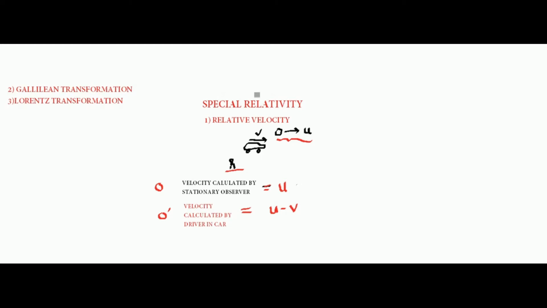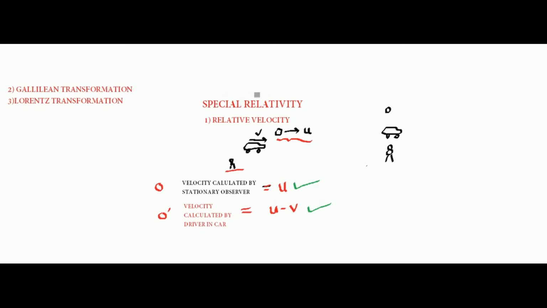In one frame the observer O is stationary, and he calculates the velocity of the ball as u, the original velocity. In the other frame, the observer is in a car moving at a velocity v, and the velocity calculated by the driver is u minus v.